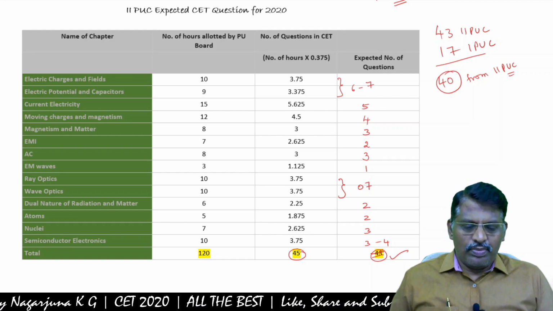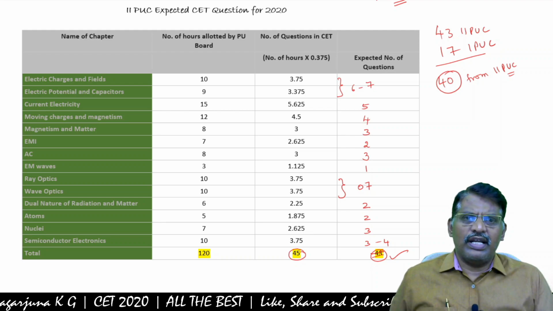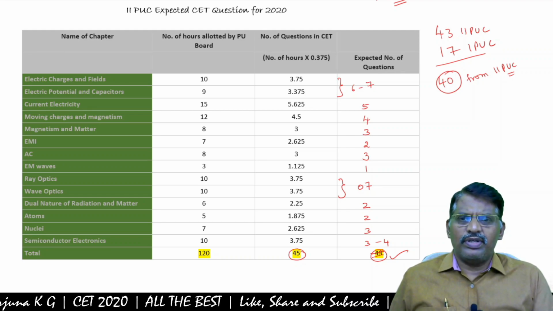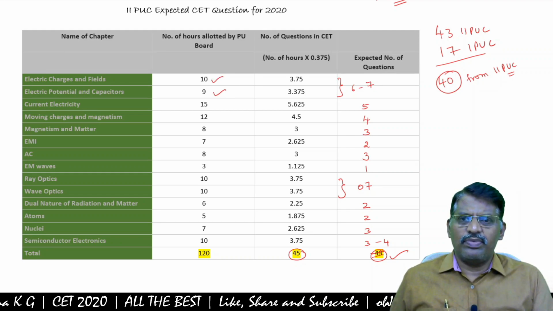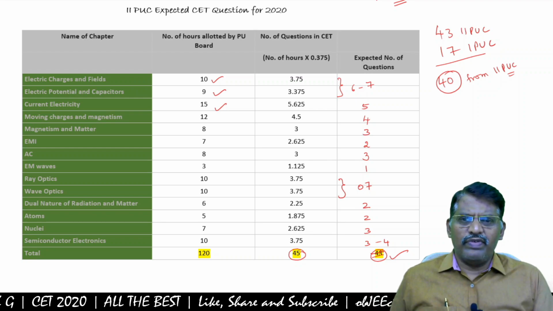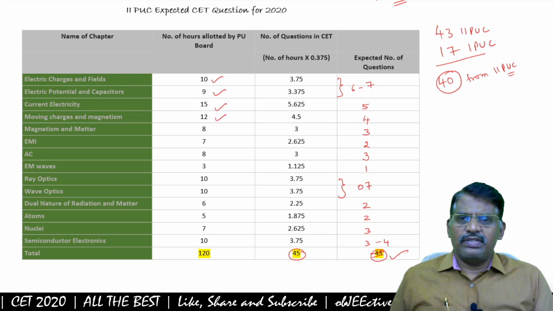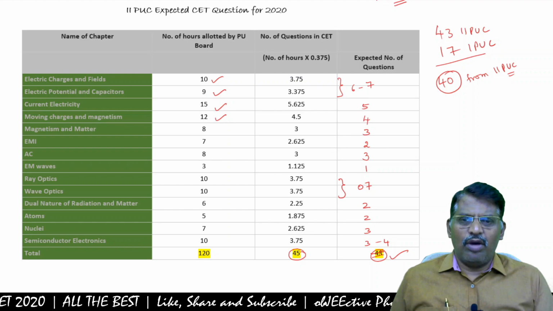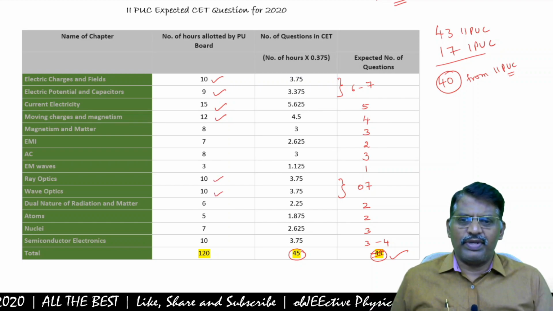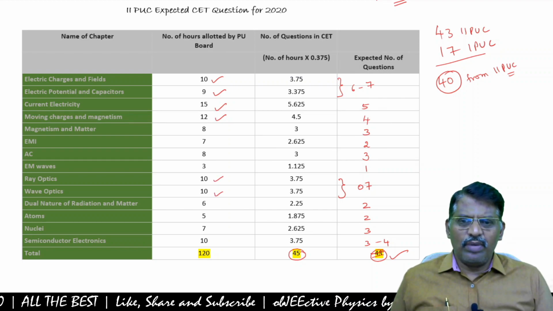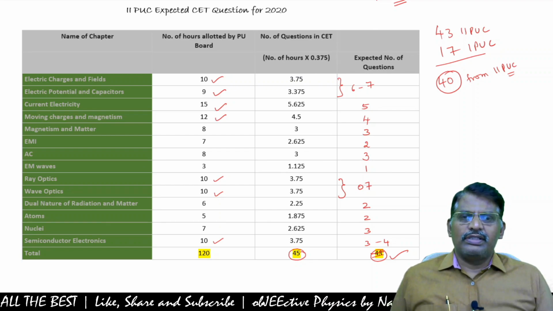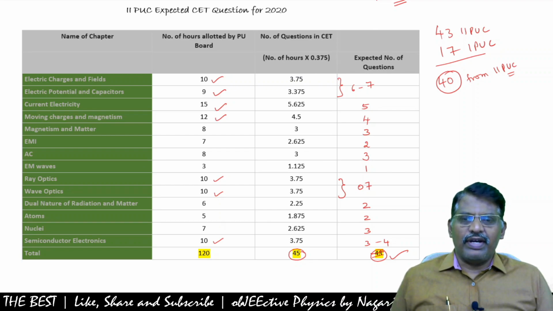So, what are the important chapters from electrostatics onwards? The first chapter is very, very important. Second chapter, third chapter, more weightage chapters, and this fourth chapter also. Then optics, ray optics and wave optics. And lastly, an easy and important chapter, semiconductor electronic devices.